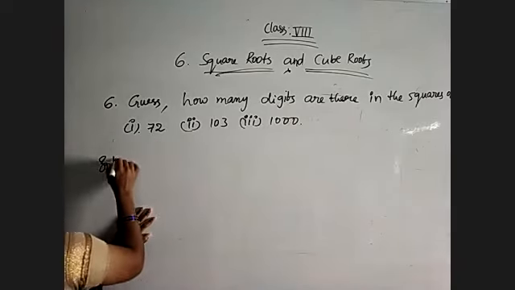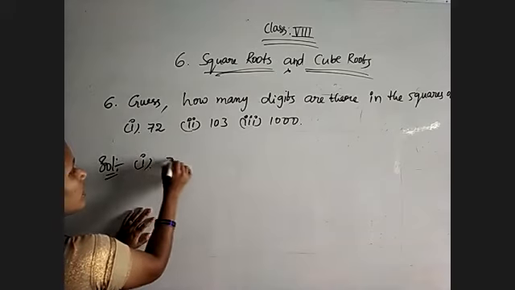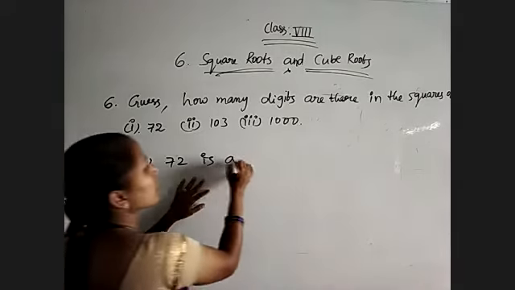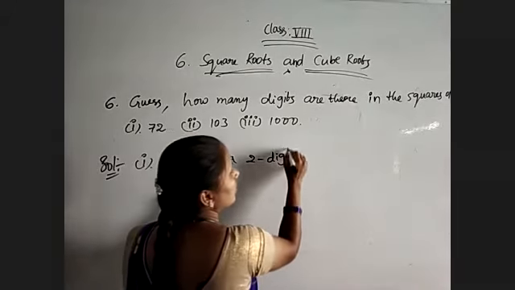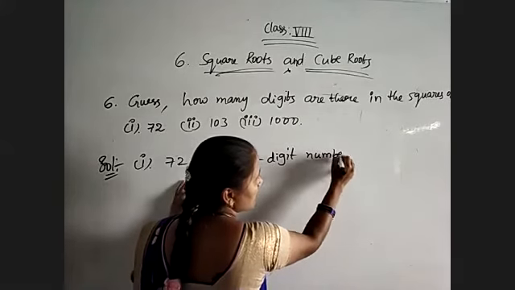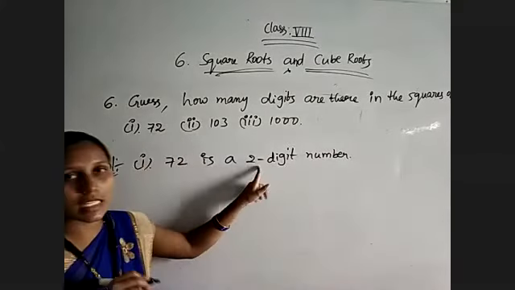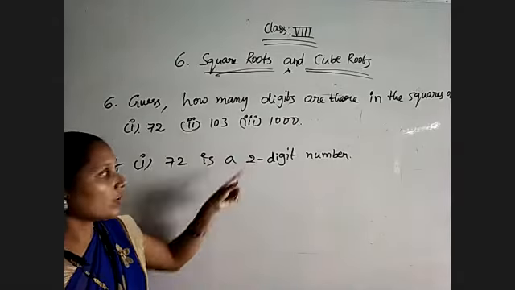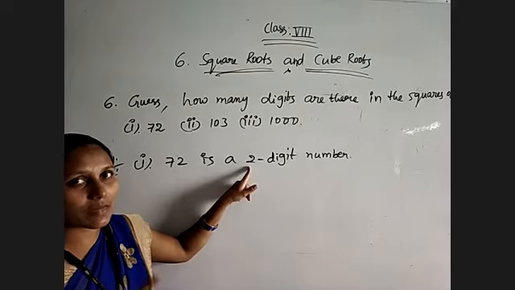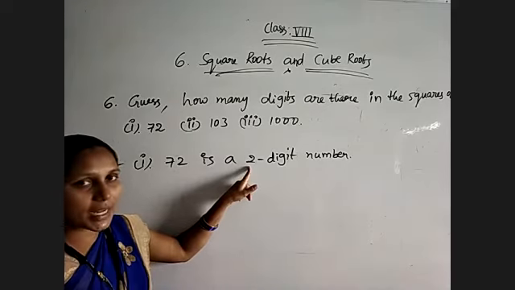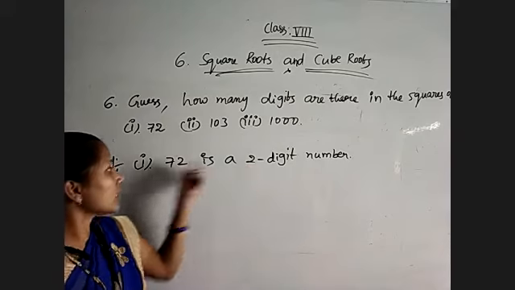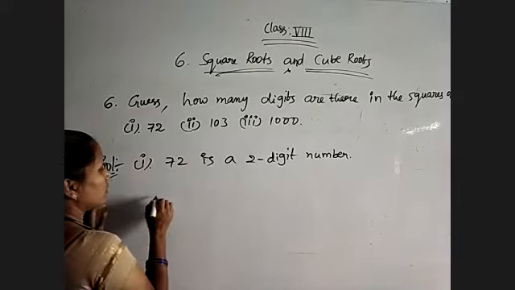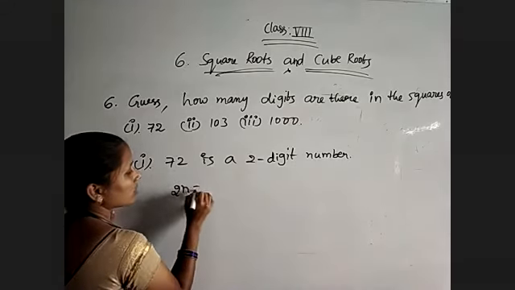So just observe the first problem: 72 is how many digits? Only 2 digits are there. So it is a 2-digit number. That means if a number has n digits, then its square may have 2n or 2n minus 1 digits.